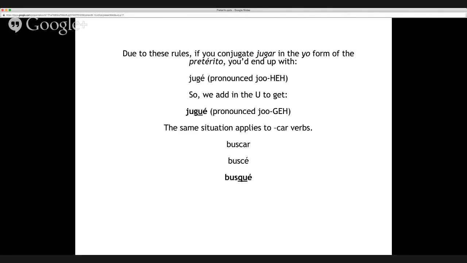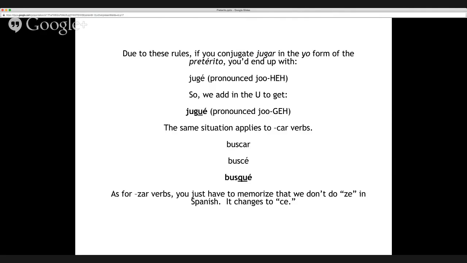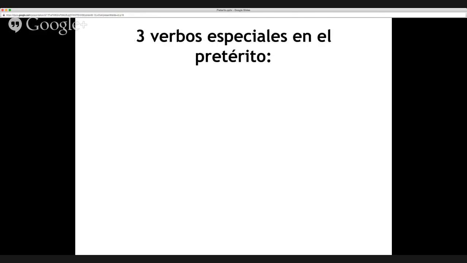So we want a hard sound, so we change the C to QU, getting busqué. As for the ZAR verbs, you just have to memorize that we don't do ZE in Spanish. It changes to CE. I know this can sound a little confusing the first time you hear it, but again, it's only the yo form of these three types of verbs, CAR, GAR and ZAR, and you'll start to see that it's happening in the same verbs over and over again once you start doing your tarea and that sort of thing. So a little practice will make you more comfortable with it over time.